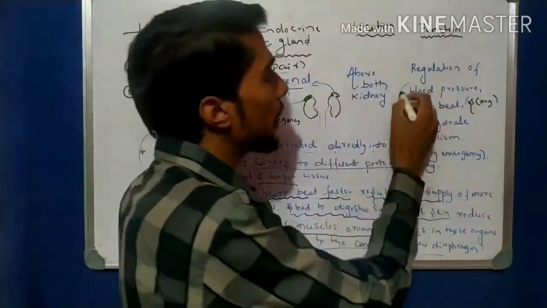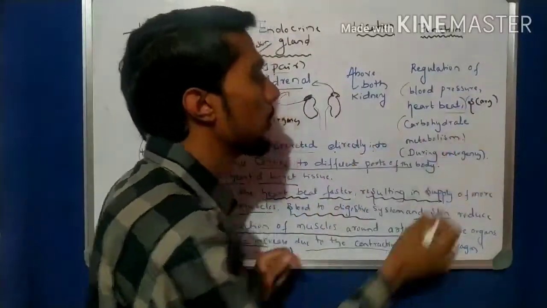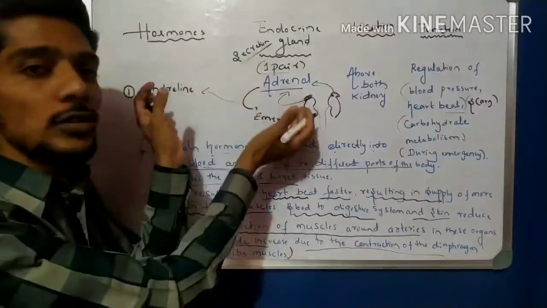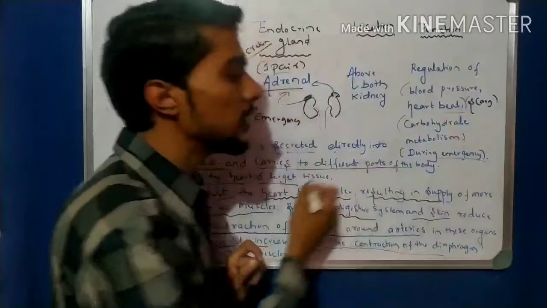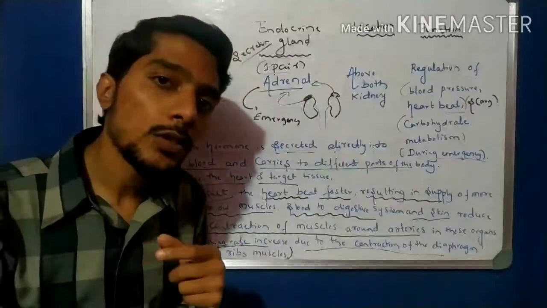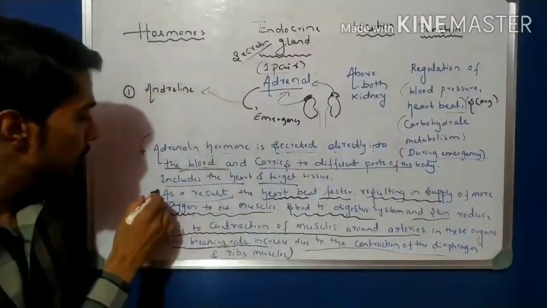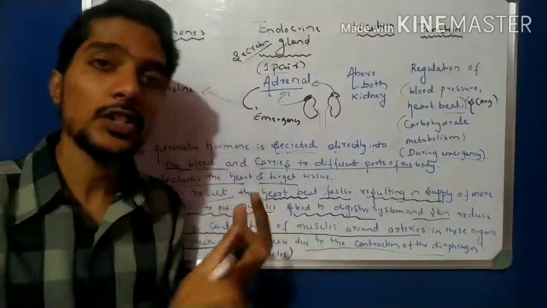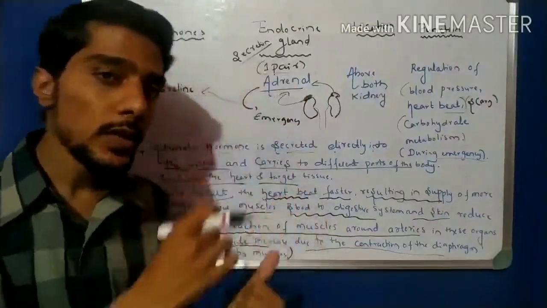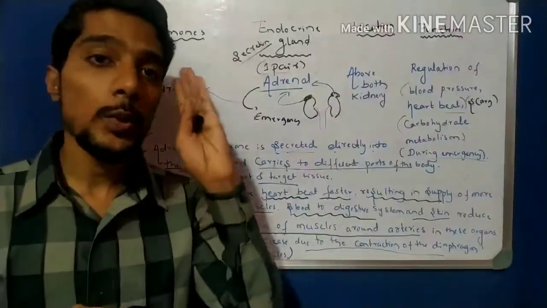Then what is the function? One function is regulation of blood pressure and the heartbeat, and then metabolism of carbohydrates. These hormones are released only during an emergency. Whenever this hormone is released, it is directly injected into the blood, and these changes occur. One change is the heartbeat becomes faster, another is that the blood to the digestive system and the skin is reduced, and the third is that the breathing is faster. So these three changes you have to remember.